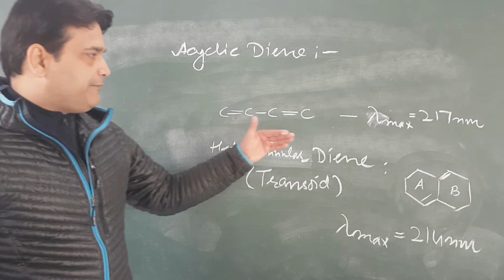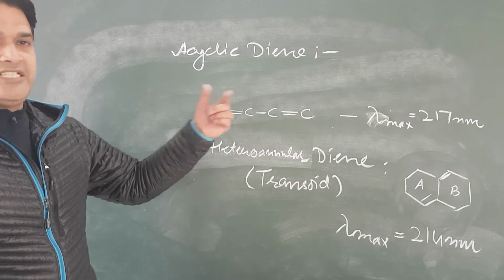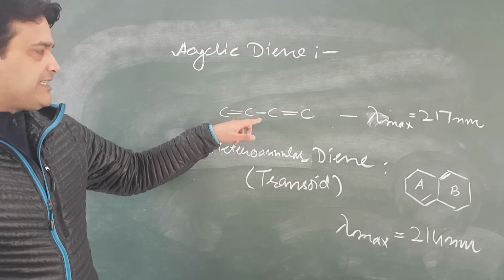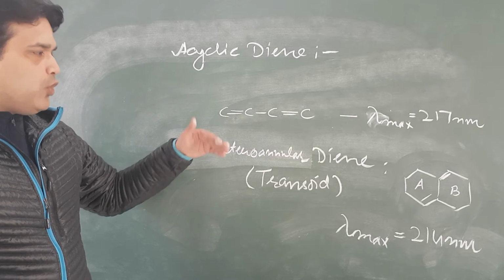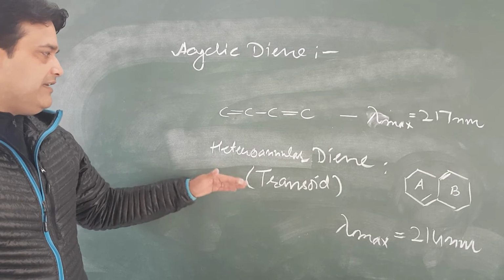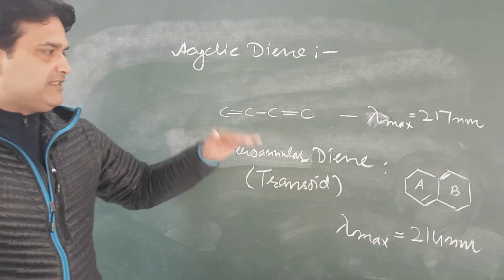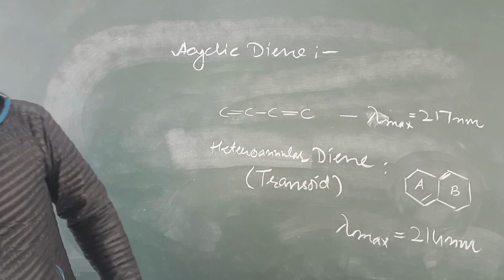And these are the different types of basic systems: acyclic diene, homoannular dienes, and then heteroannular dienes. And these are the basic values.